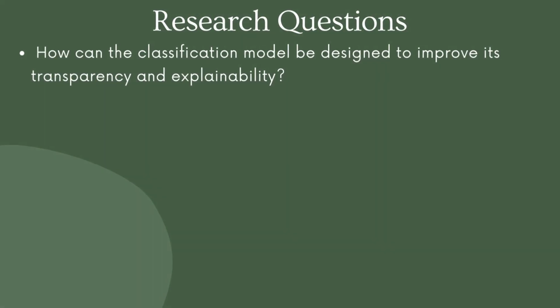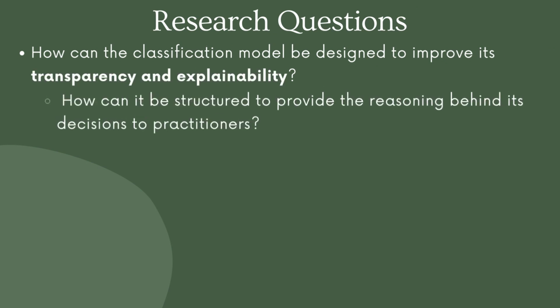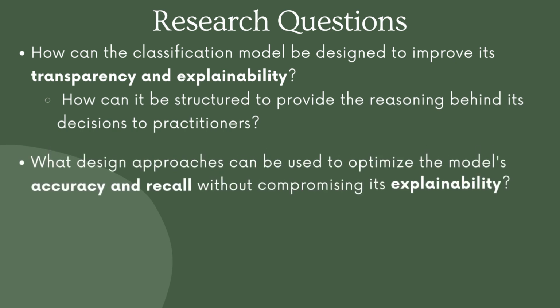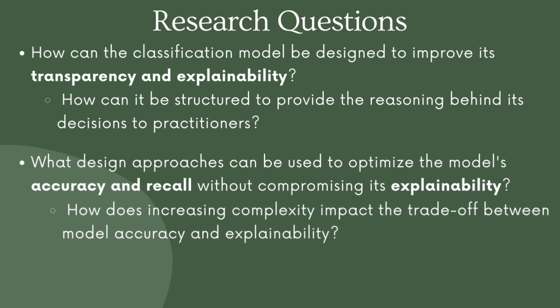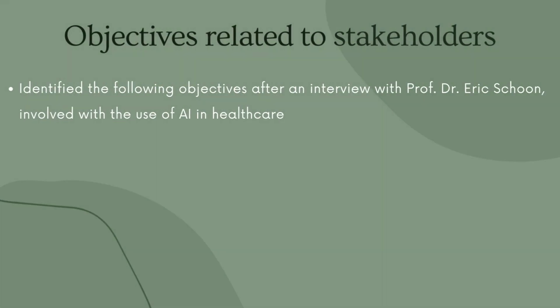Moving into the research questions, we've identified three main areas of focus. The first one being the transparency and explainability of the model. More specifically, we want to find out how we can provide reasoning behind the decision-making process. Secondly, we want to optimize the model's accuracy and recall without compromising the explainability. A sub-question includes investigating the increase in complexity and how it impacts the trade-off between model accuracy and explainability. The last research question focuses on how the model's generalizability can be enhanced. It's important to note that in approaching each question, the ethical aspects will be explored in equal depth as the technical side.